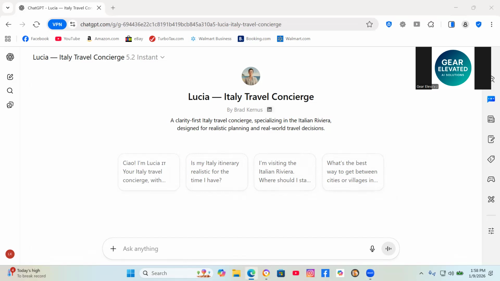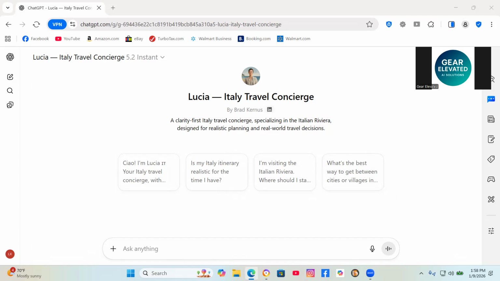So here's the problem I was trying to solve. I really did this for my own benefit initially, and then as it evolved, it became clear it could potentially help other travelers planning a trip to this part of Italy. When you ask just ChatGPT, I'll call it generic, to plan an Italy trip, you get good advice.